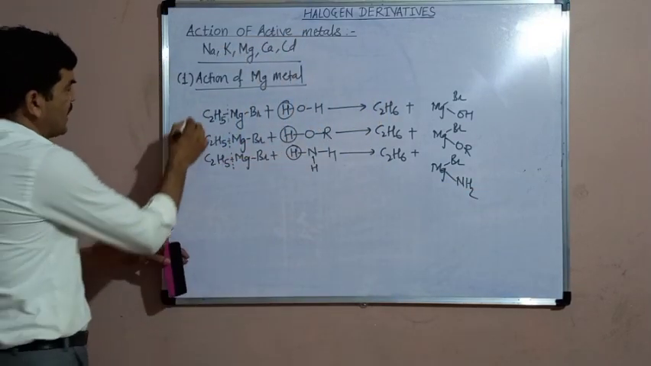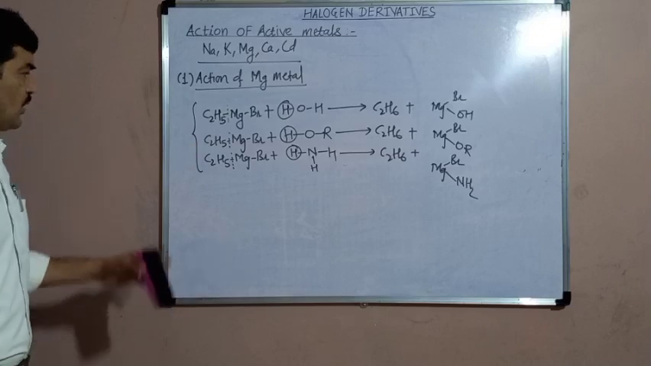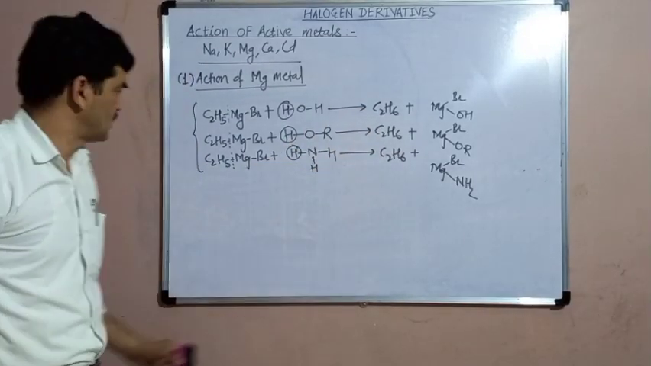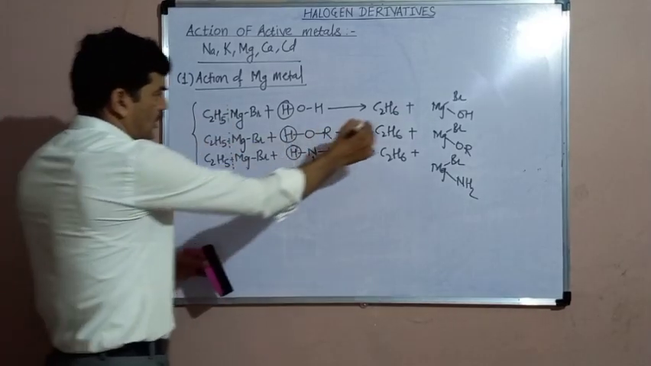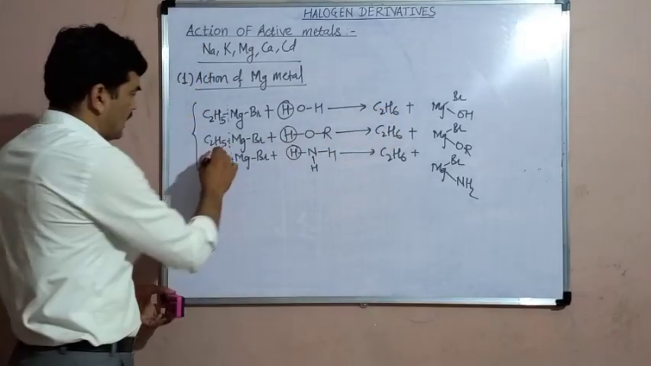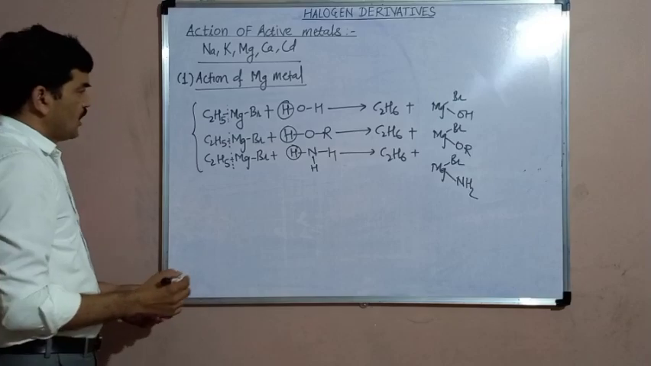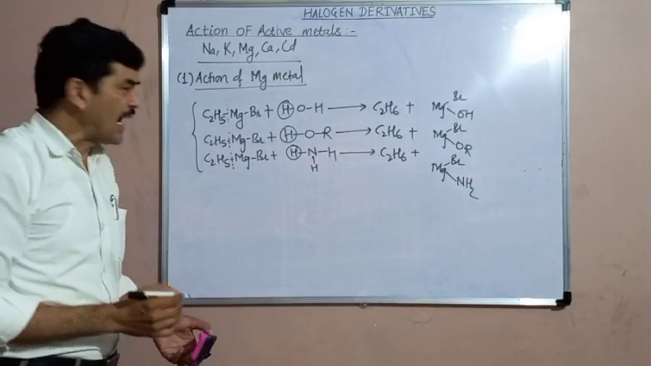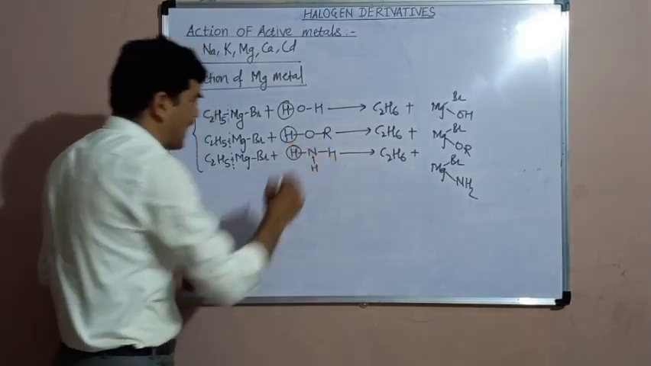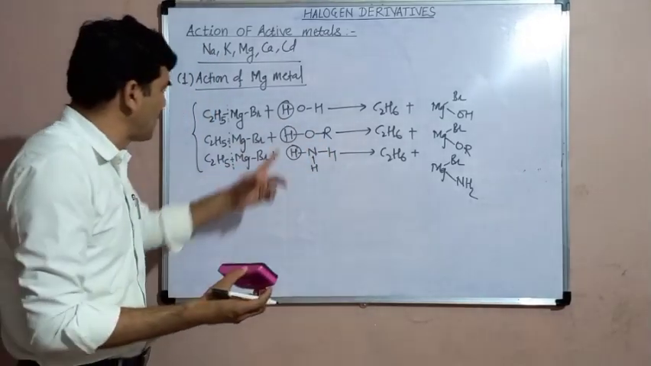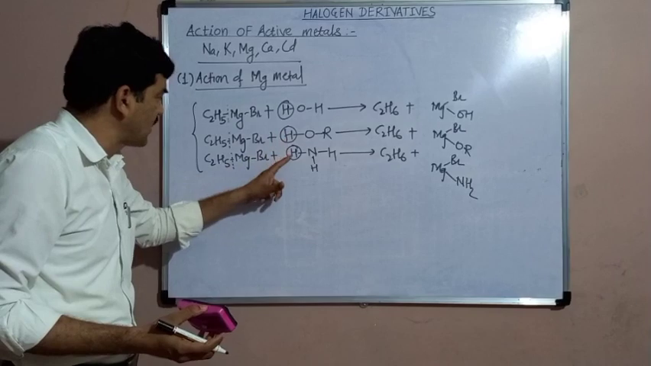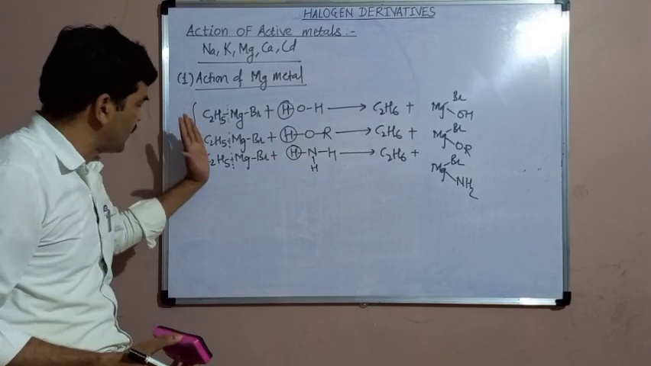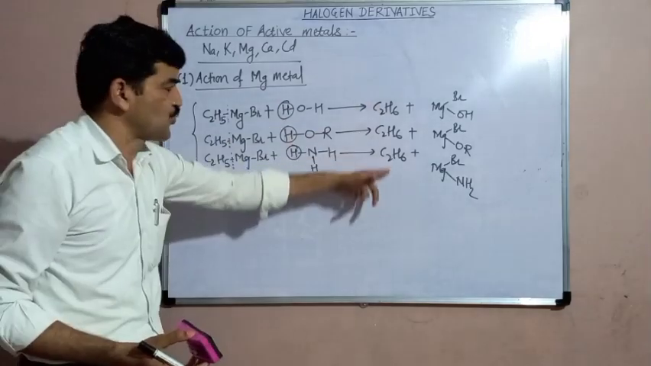So in all of these reactions, the Grignard reagent undergoes decomposition to give the corresponding hydrocarbon. Here the Grignard reagent is converted to ethane. Here also it is converted to ethane. So this Grignard reagent is a highly unstable, highly reactive compound, and therefore whenever it reacts with water or any such compound in which hydrogen is attached to the more electronegative atom, immediately the Grignard reagent undergoes decomposition to give the corresponding hydrocarbon.